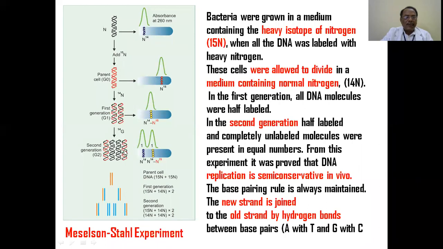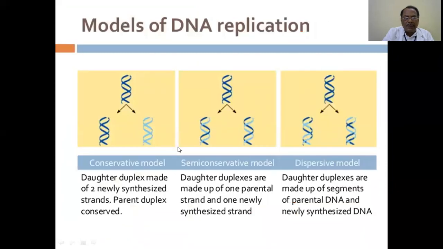And then they did another culture. Then what they had was 2 peaks. That means the completely isotopic-containing ones are on one side and the normal DNAs are on another side. This is possible only when there is semi-conservative replication. So replication is semi-conservative.